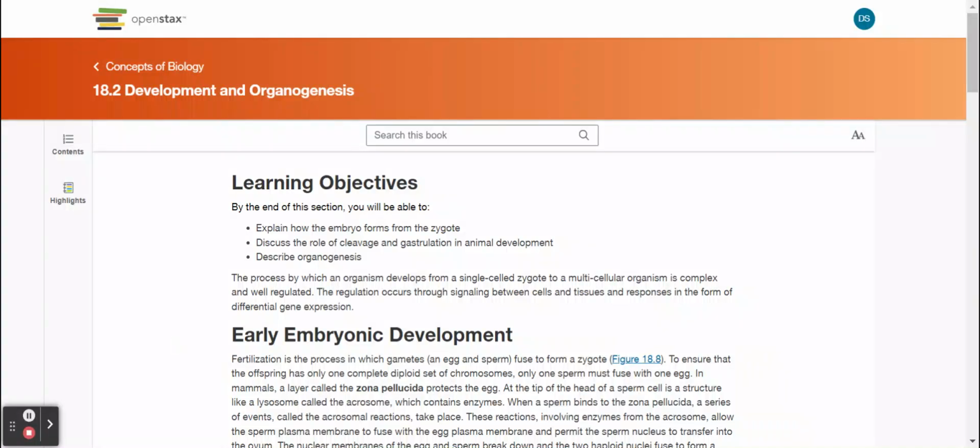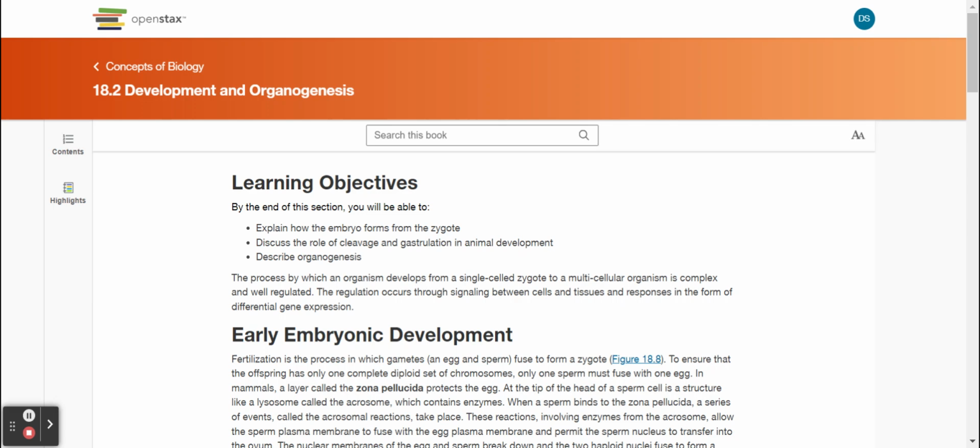Section 18.2, Development and Organogenesis. By the end of this section, you will be able to explain how the embryo forms from the zygote, discuss the role of cleavage and gastrulation in animal development, and describe organogenesis.